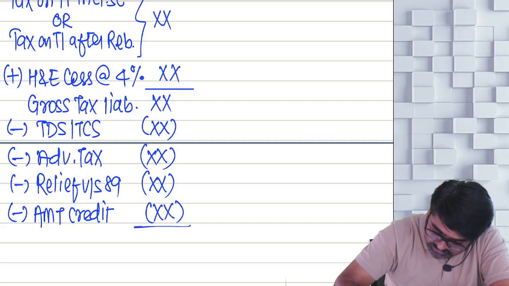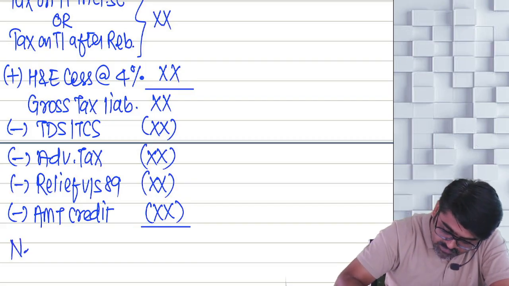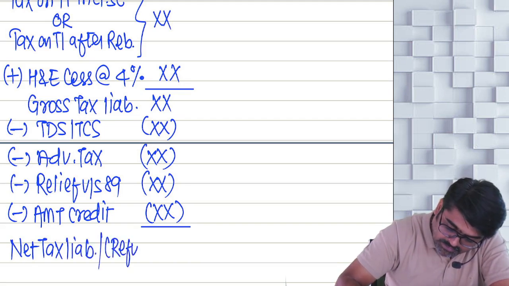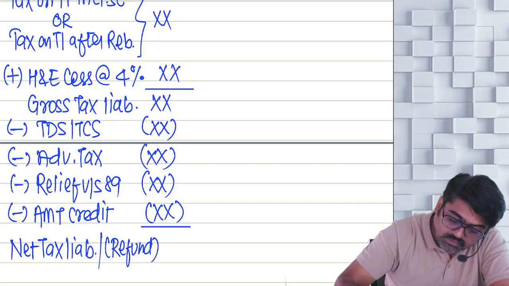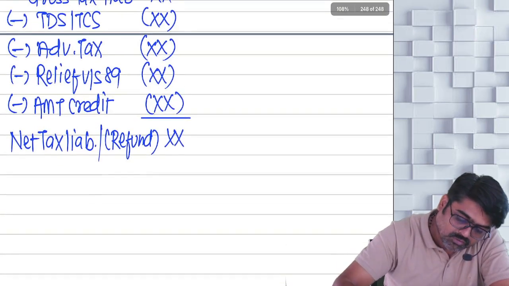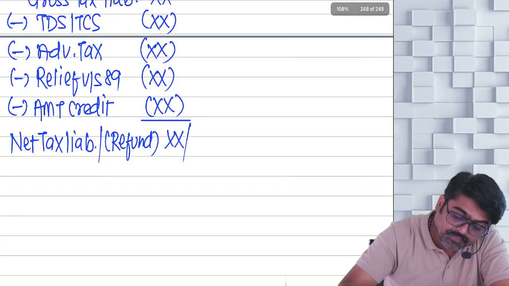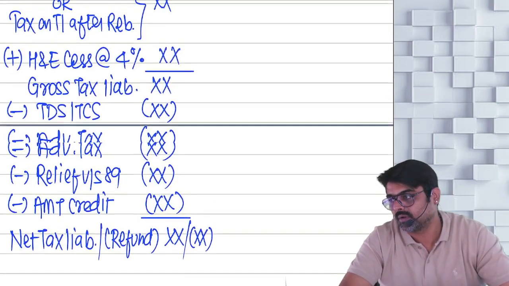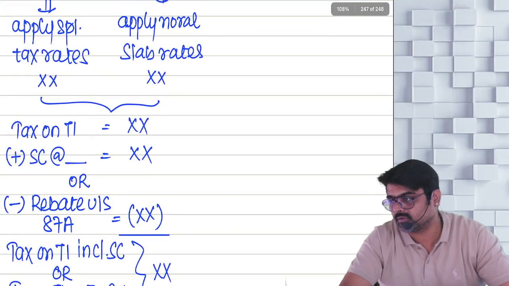What are you going to get? Either net tax liability, or refund due if the amount is negative. Yes or no? If positive, then net tax liability; if negative, then it is refund due. Will you be able to calculate like this?